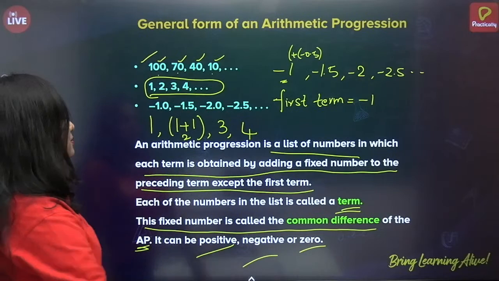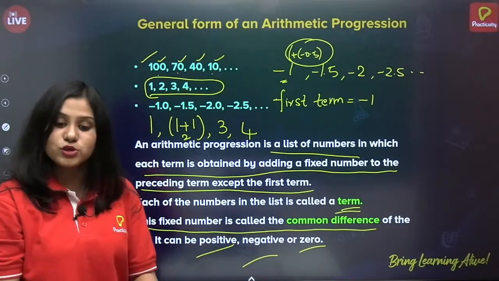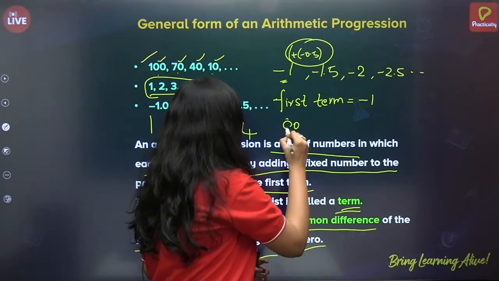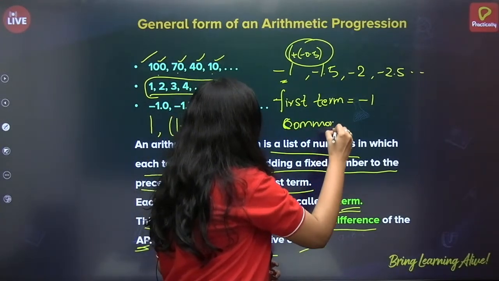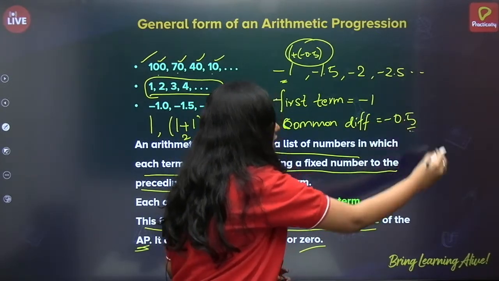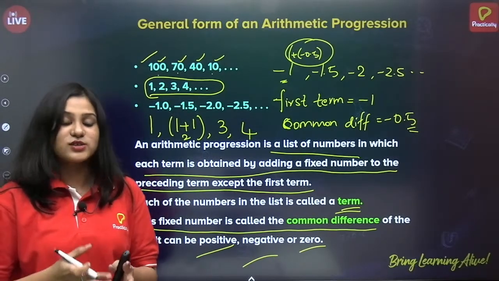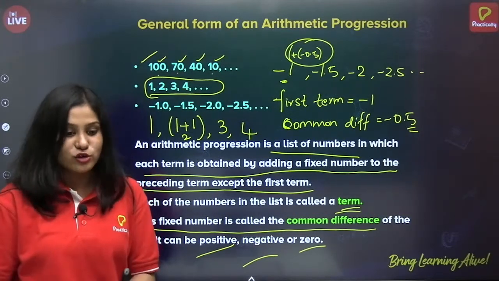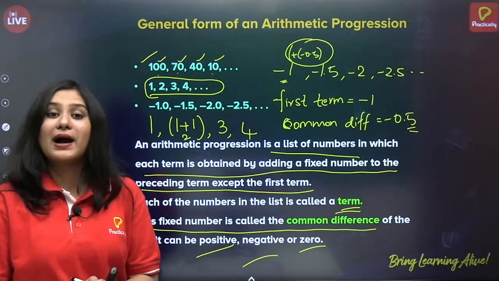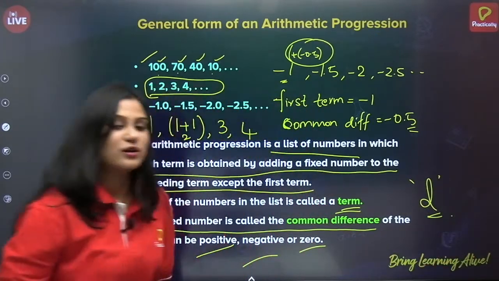Now, this is the first term, correct? Now, common difference. What are we adding to every number so as to get the next number? We are adding minus 0.5, correct? So, common difference is equal to minus 0.5. And here, as Jyoti told, it is denoted by D. Very good, Jyoti Devi. You are absolutely correct. Common difference is denoted by letter D, small d. Okay. This is the common difference.